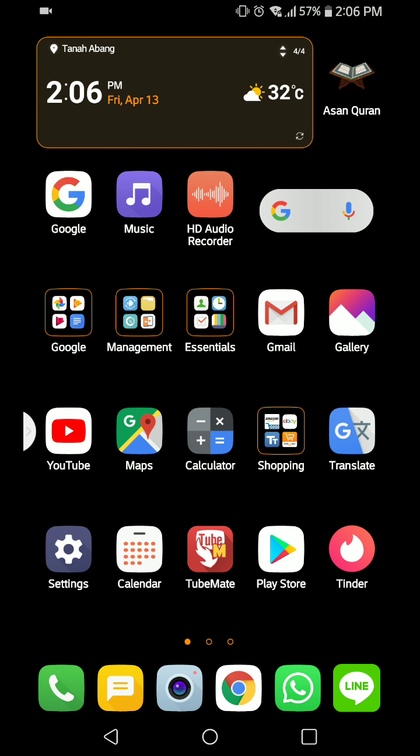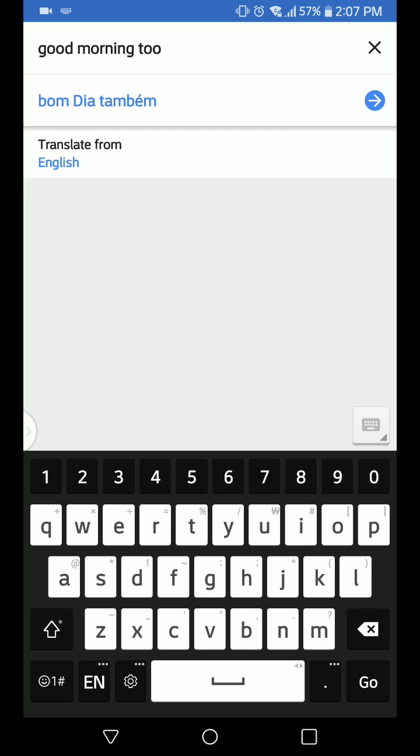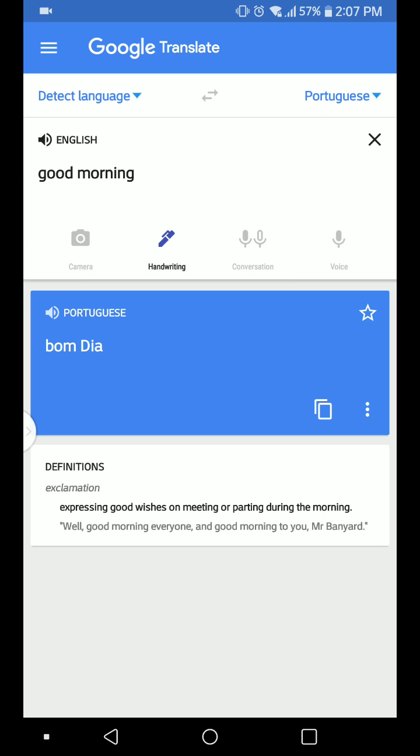Mostly when we have a translation, we use the Google Translate app. So when we translate here, for example, we write "good morning," right? If we translate it into the Portuguese language, it is called "bom dia."